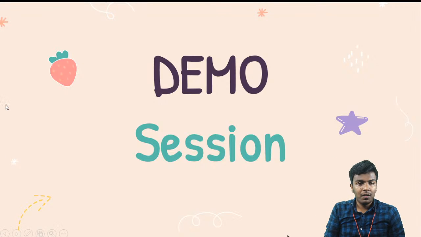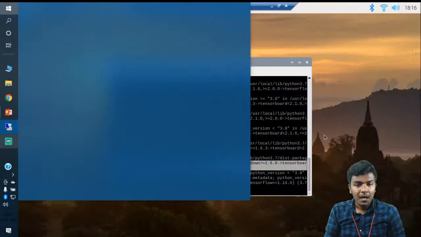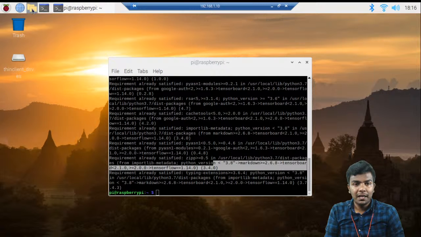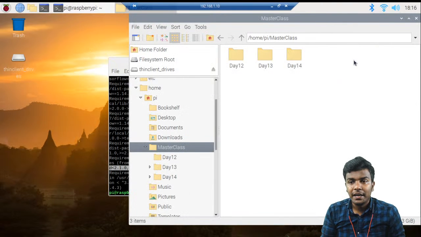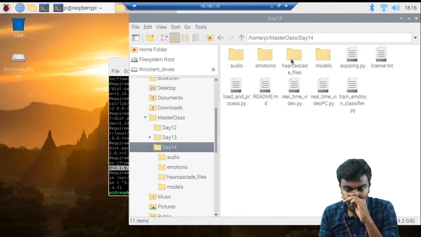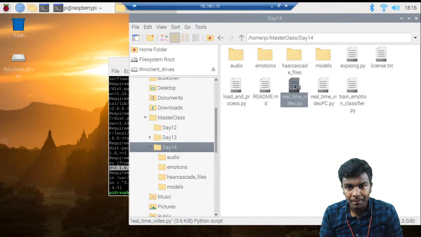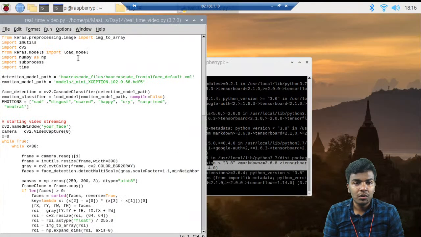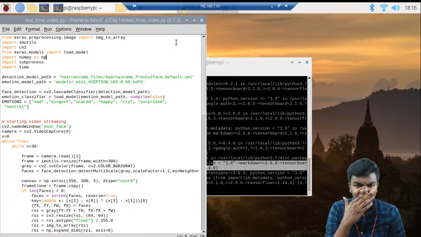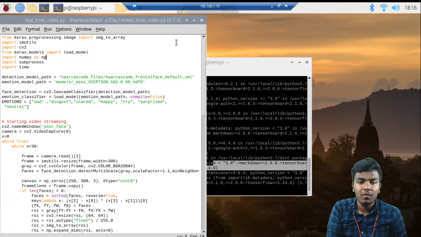First of all, let's go for the program. Another main bonus for the internship participants: we have explained the program line by line. So for internship participants, I hope you like this. Day 14: here we have a lot of programs, real time video. Here we have the source code, and with the help of the source code we are going to use certain kinds of libraries.